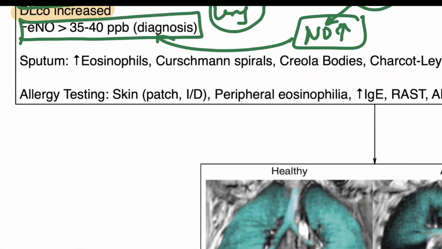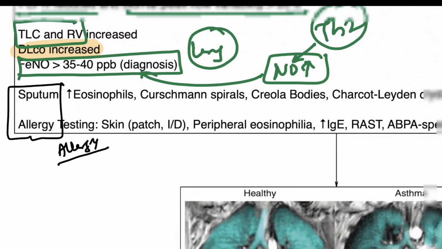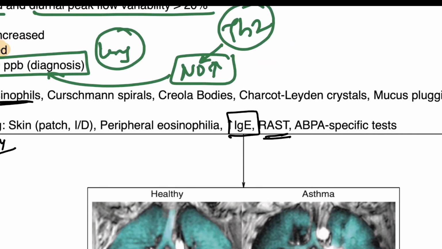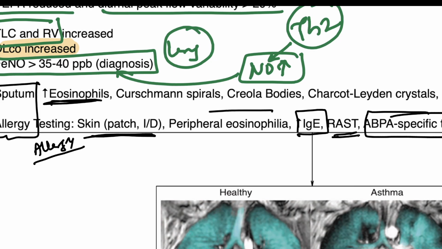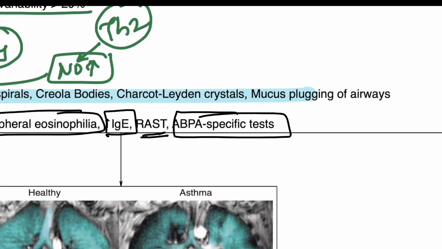Along with that, you can go with a variety of testing for allergy in these patients, which can include an increase in eosinophil counts, increased IgE, radioallergosorbent testing, along with a specific test for ABPA. You can also go with skin testing, which includes prick testing or intradermal testing. You can also demonstrate an increase in peripheral eosinophilia. Pathologically, sputum will generally reveal Curschmann spirals, Charcot-Leyden crystals, and mucus plugging of airways can also be seen.